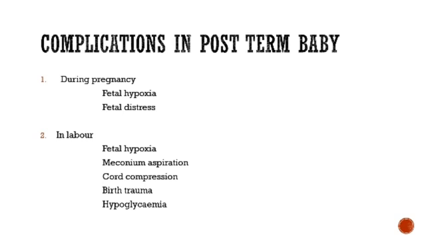These are the complications faced during pregnancy and in labor. Principles and aims of management in post-term babies are treating meconium aspiration syndrome, checking and correcting hypoglycemia, and administration of specific antibiotics.